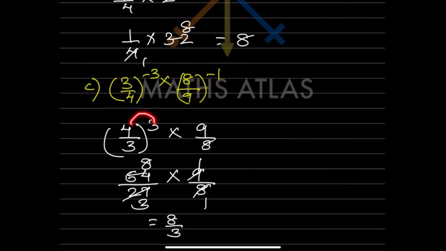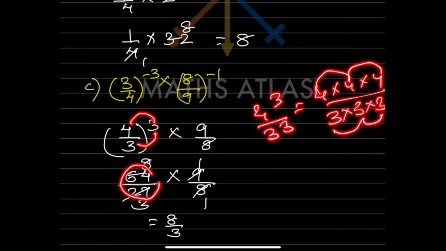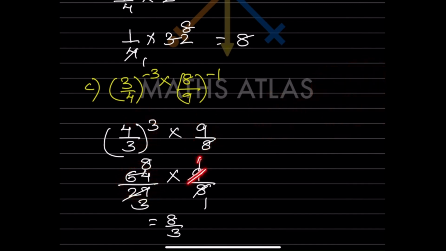So now this cube and this cube, 4 cube divided by 3 cube. So this is going to be 4 into 4 into 4, 3 into 3 into 3. So that is 4 4s are 16, 16 4s are 64, and this will be 27. So 64 by 27. And this 9 by 8 as it is. So now let us simplify this one. 9 1s are, 9 3s are, 8 1s are, 8 8s are. So the answer is 8 by 3.